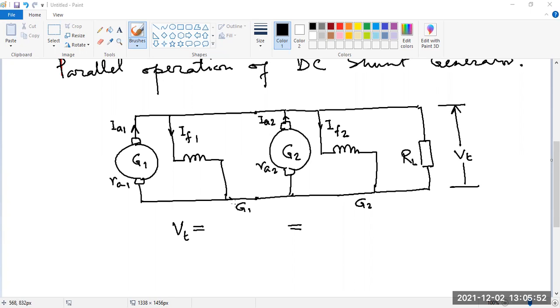You don't know? Somnath Chakraborty, what will be the expression for VT for generator one?